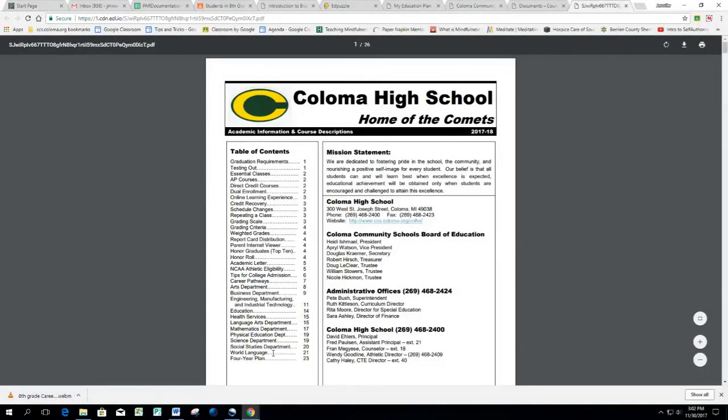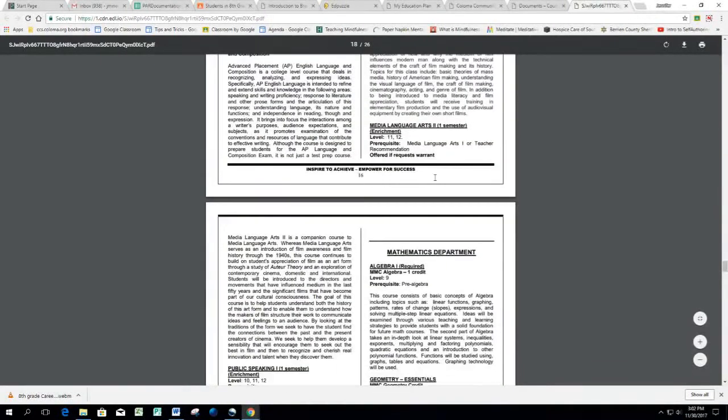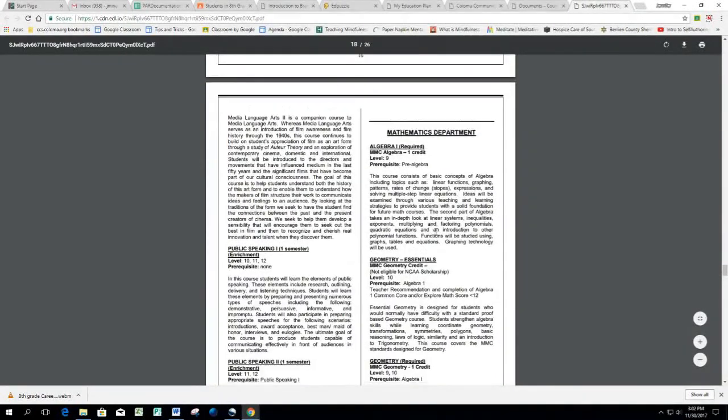Okay, so we know that language arts and math are required for all 4 years of high school. So let's go back to the mathematics department. We're going to enter your senior year of math. Mathematics department is page 17. Type in 17, enter, scroll down a little bit, and there you have the mathematics department.